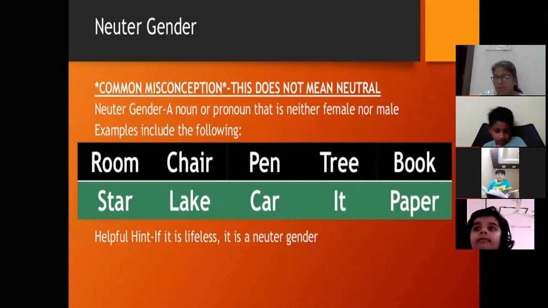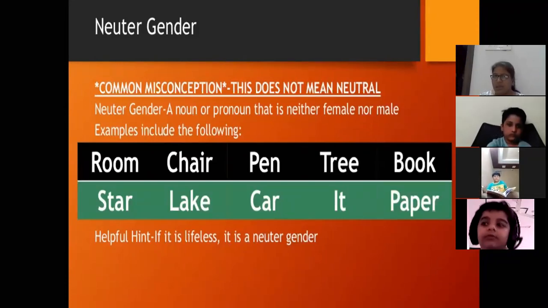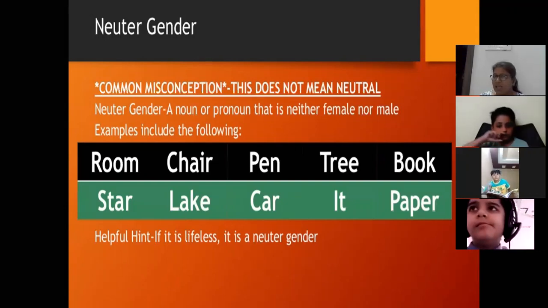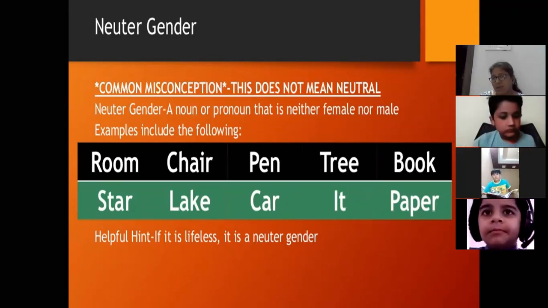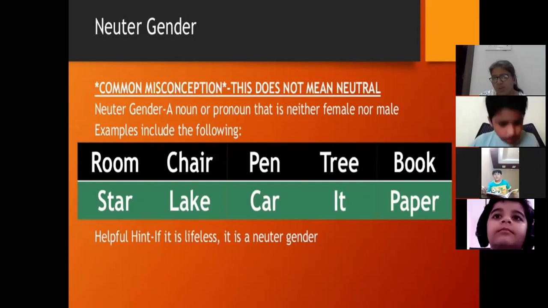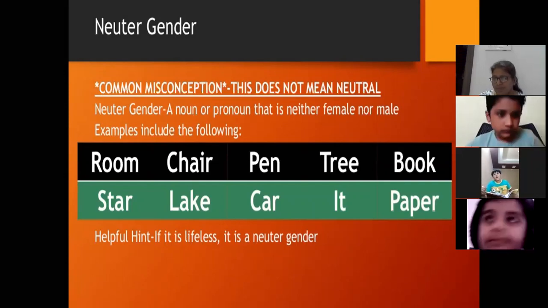So all these nouns which do not have life, or are lifeless, are called neuter gender. It means they are neither female nor male. Examples are room, chair, pen, tree, book, star, lake, car, it. It is a pronoun and we use it for non-living things.